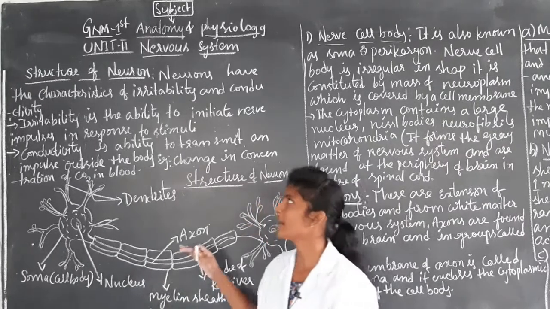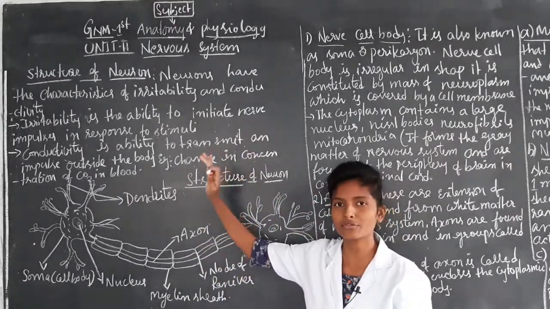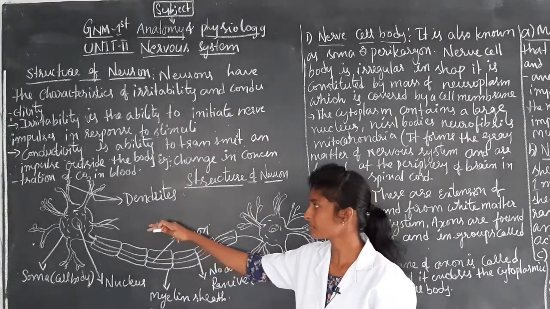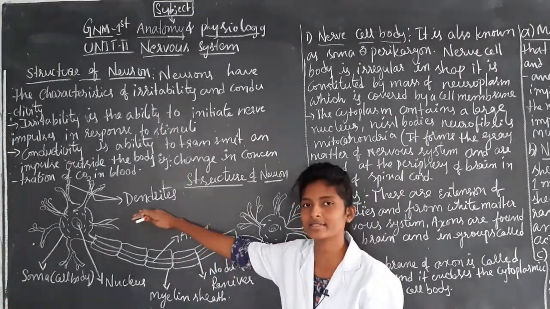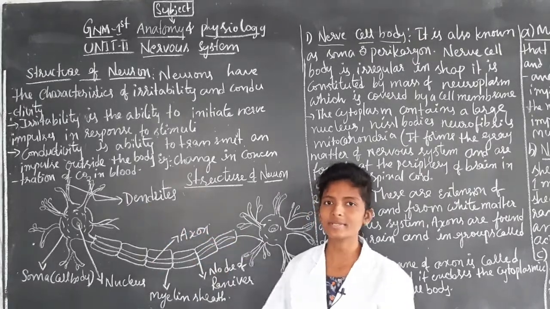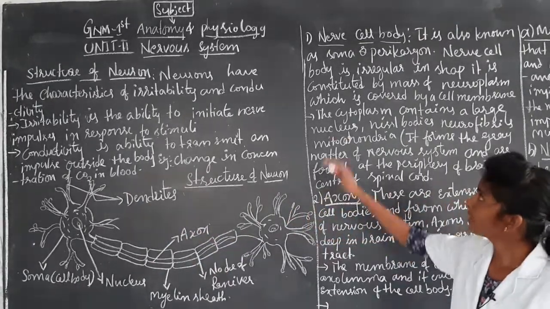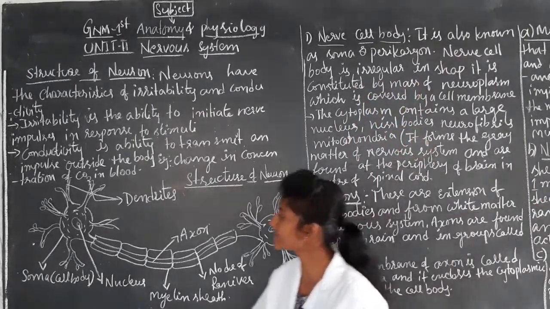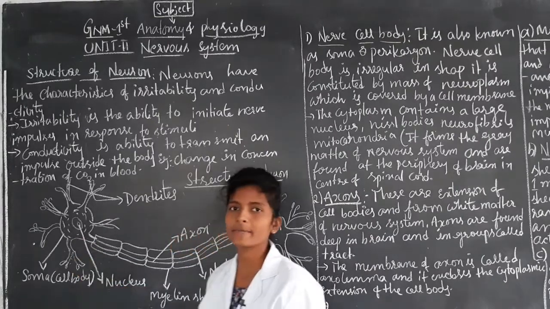Now we have seen the characteristics of the neuron and its diagram. Now we will see in the diagram what each part consists of and how it works in the human body. The first thing is the nerve cell body.